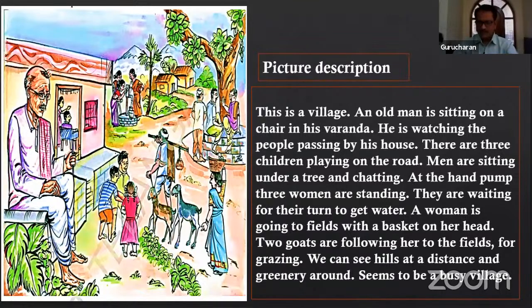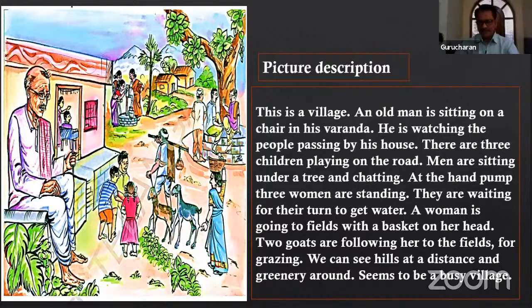So you can also try to describe this picture. I have tried in my own way. A little description I tried to give here. You can just go through this picture description. This is a village. An old man is sitting on the chair in his veranda. He is watching the people passing by his house. There are children playing on the road. 3 children. There is one girl and 2 boys, of course.